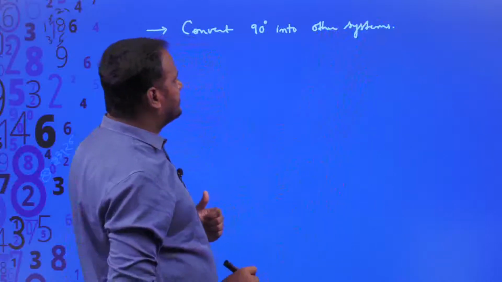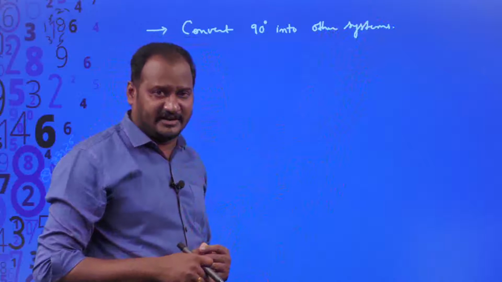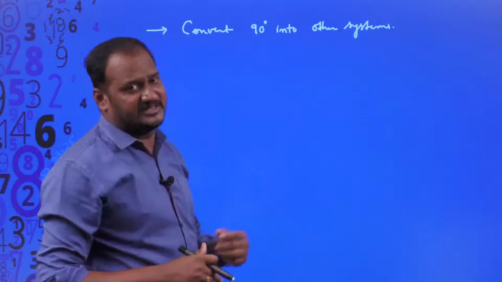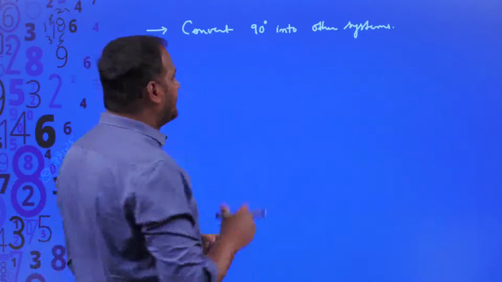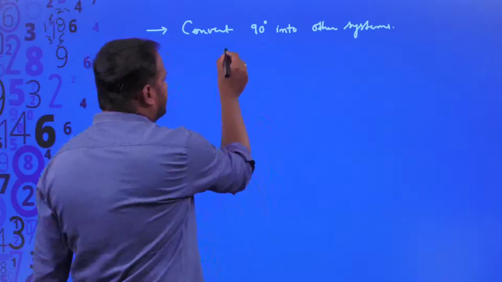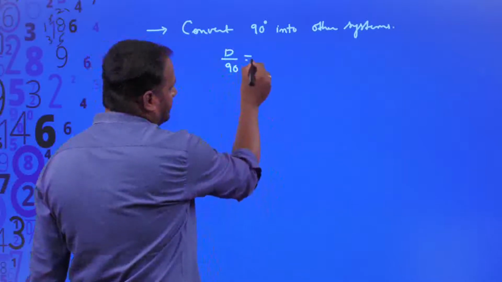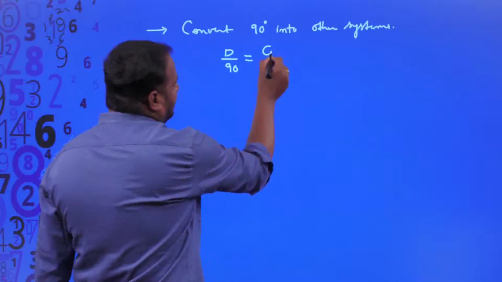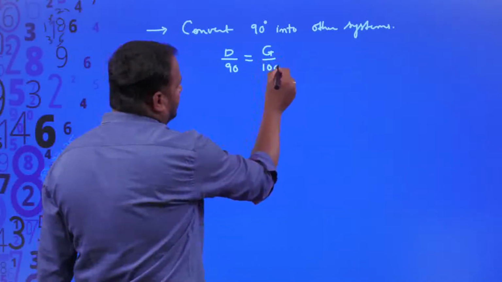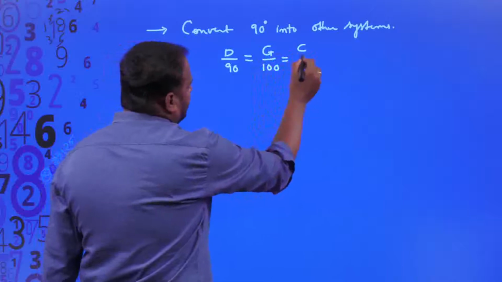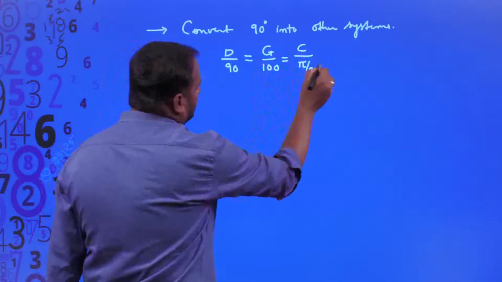By using our empirical relationship, you can easily convert this 90 degrees into other systems. What is that empirical relationship between the 3 systems? Degrees are 90, which is equal to grades are 100, which is equal to radians are pi by 2.